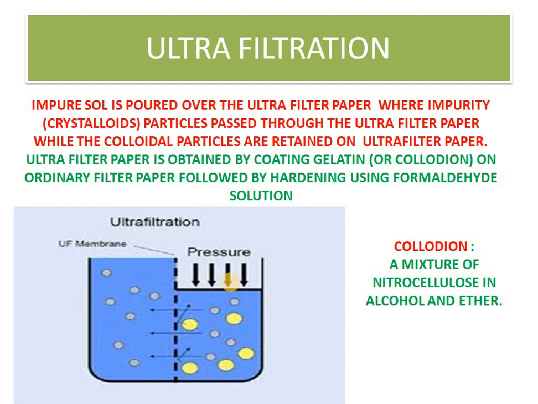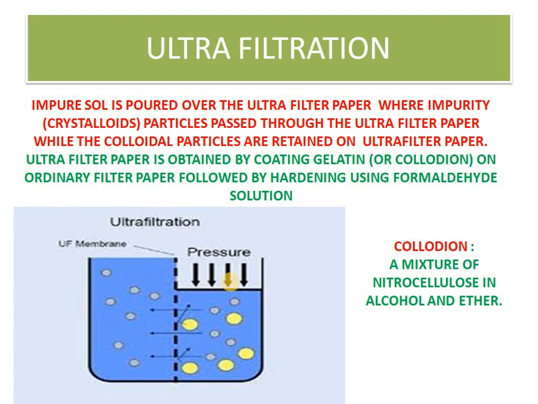So this is the basic function of ultrafilter paper. And how is it obtained? If you do the coating of gelatin on ordinary filter paper and do hardening with formaldehyde solution, that will give the ultrafilter paper. Now what is the procedure in ultrafiltration? The impure sol is poured over ultrafilter paper. The impurity is the crystalloid, meaning the size of the particles is less than 1 nanometer, and this belongs to a true solution. These particles pass through the ultrafilter paper while the colloidal particles are retained on it. So it means only those particles will be retained which have size greater than 1 nanometer. Okay, so this is the basic logic behind ultrafiltration.